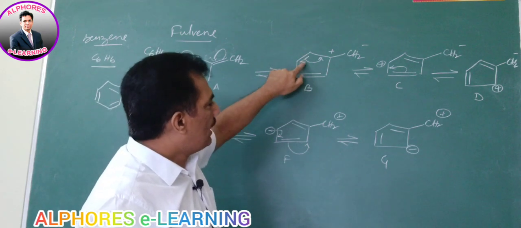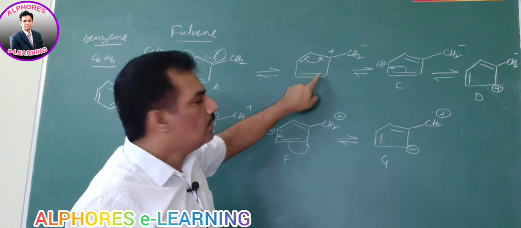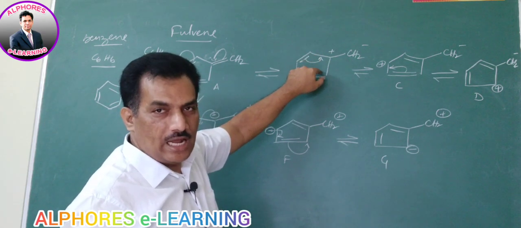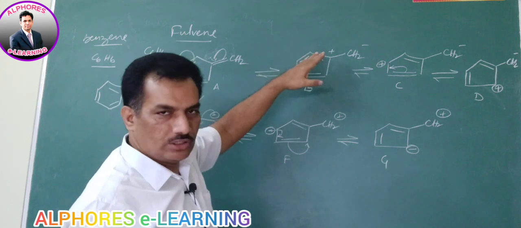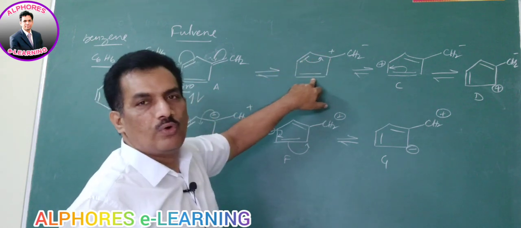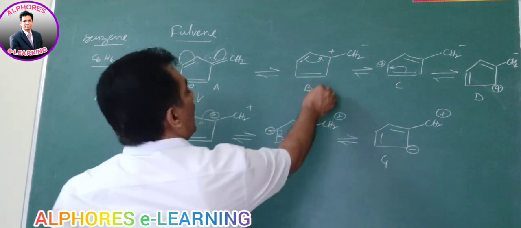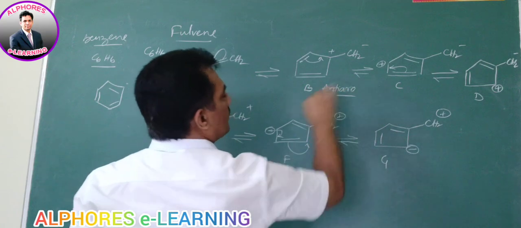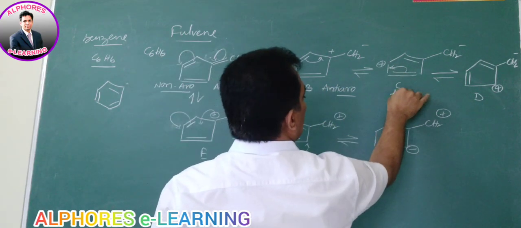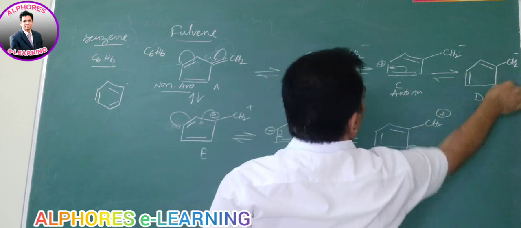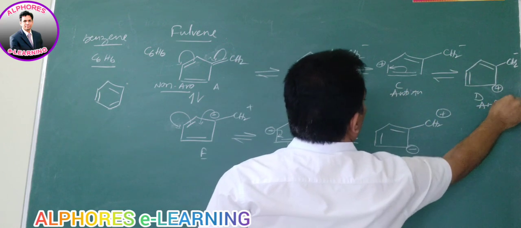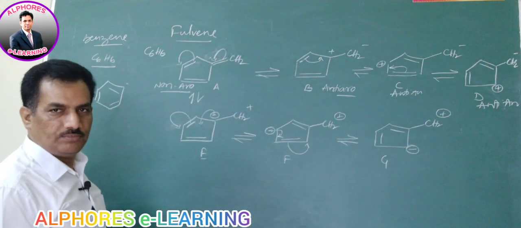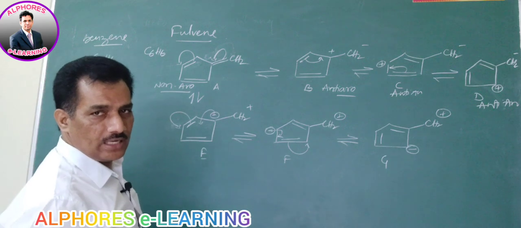Now you observe this case. Here two pi bonds are there, at alternate positions, and an alternate-position positive charge. So it is either aromatic or anti-aromatic because of continuous conjugation. But here, 2 plus 2, 4 pi electrons, and thereby it is anti-aromatic. Here also positive charge, anti-aromatic. And here also positive charge, anti-aromatic. Like that, all these B, C, D possess anti-aromaticity. Already you know, I am not going to reveal that again.